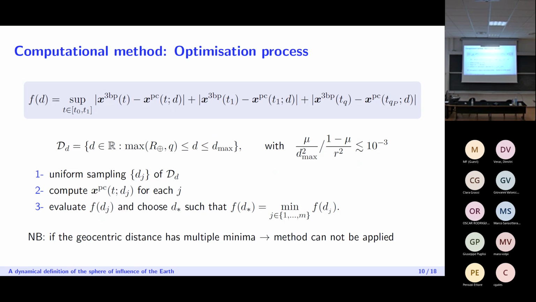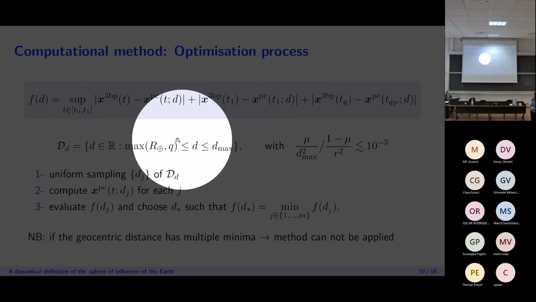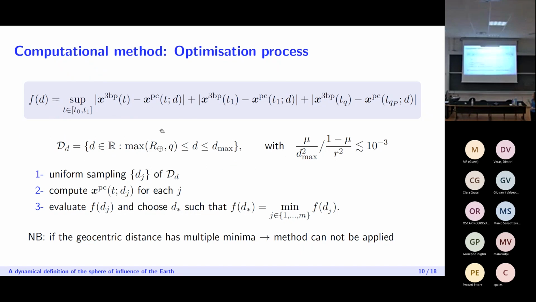So for each initial condition, we then took an appropriate interval of possible radius of the sphere of influence that we wanted to test. We took the uniform sampling of this interval and computed the Cauchy orbit associated to that value of the radius of the sphere of influence. And then we evaluated the value of the target function for each Cauchy orbit, and we chose d star as the value that minimized the value of the target